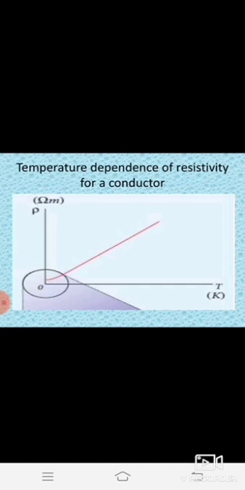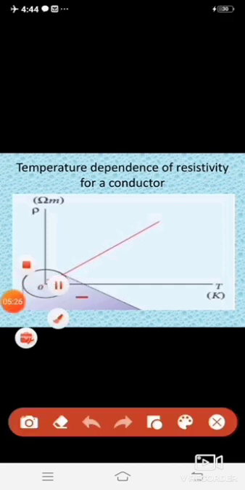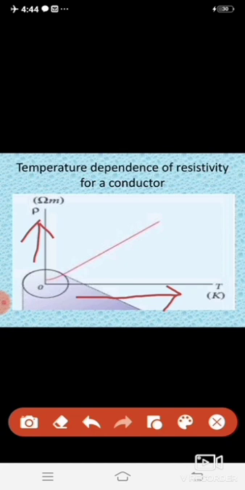When the temperature increases on the x-axis, the resistivity also increases on the y-axis. Okay, so it gives a graph like this. Whenever the temperature increases, the electrical resistivity also increases.